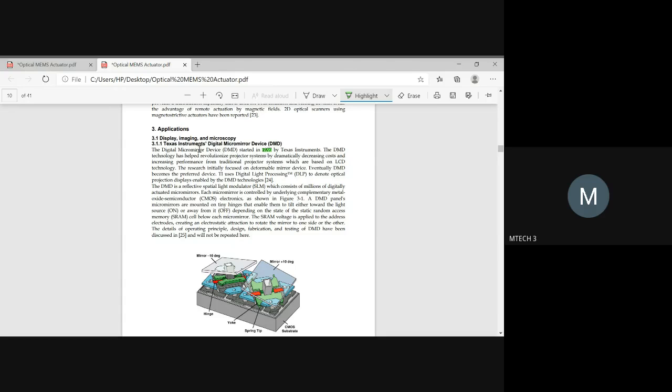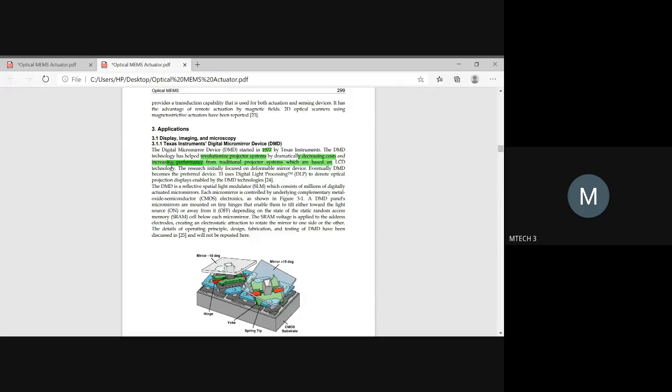This DMD revolutionized many types of systems dramatically, and it also reduced the cost. There was no huge cost investment, and the performance was really empowered by using this DMD. It helped people, instead of projecting something, to directly go with LCD technology. Before 1977, there was no LCD technology at all. People used to go with the traditional projector system, projecting what you want to display.